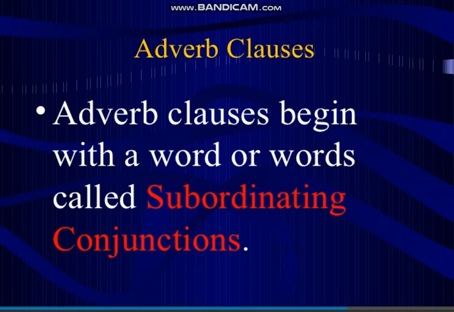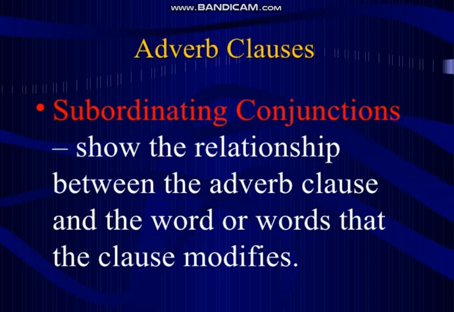So adverb clauses begin with a word or words called subordinating conjunctions. Adverb clauses mainly consist of these subordinating conjunctions. Subordinating conjunctions show the relationship between the adverb clause and the word or words that the clause modifies. Similarly, what is the function of subordinating conjunctions? It shows the relationship between the adverb clause and the main clause, or the verb or the words which are modified by this adverb clause. So it shows the relationship between these two.